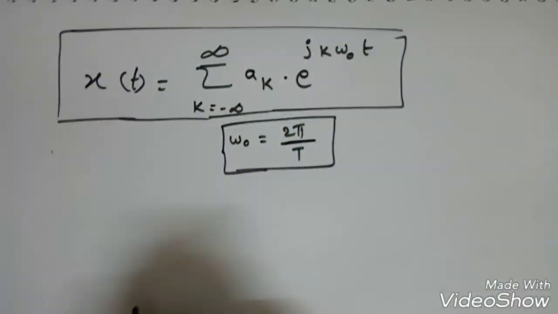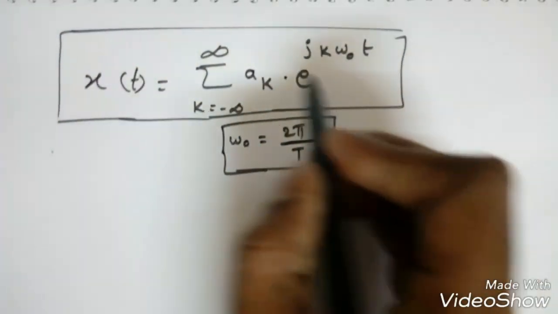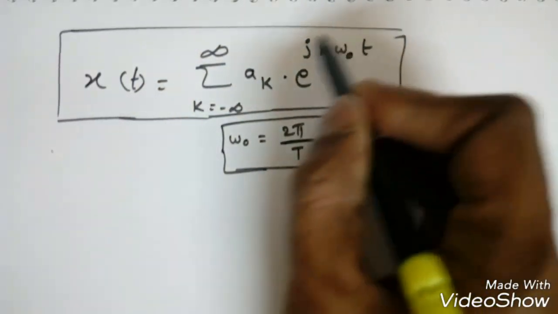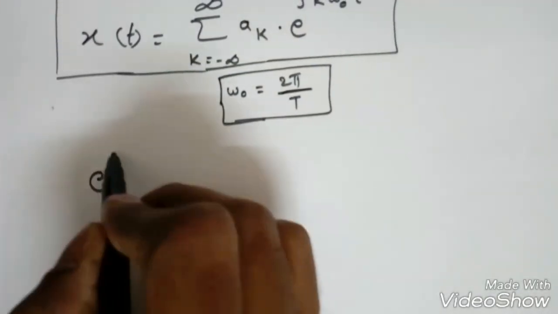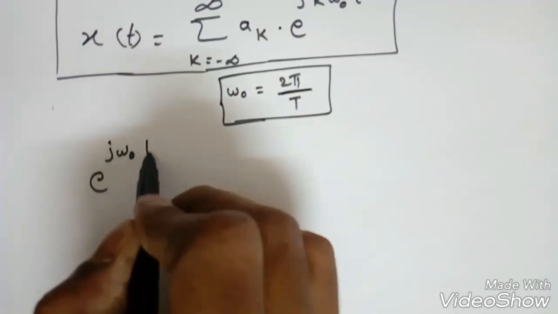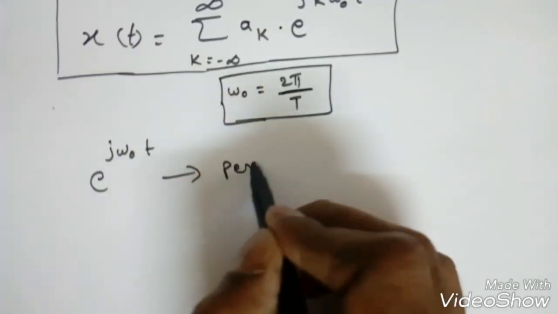So any signal x of t can be represented by the weighted sum of complex exponentials, right. Now, what is a complex exponential? Suppose e power j omega naught t is there. It is a periodic signal.